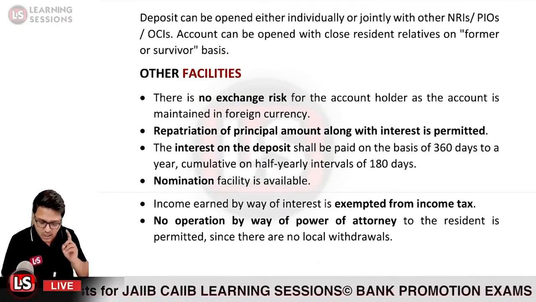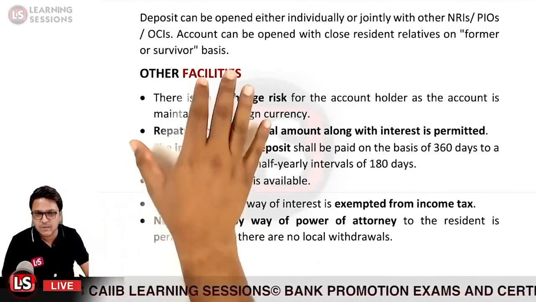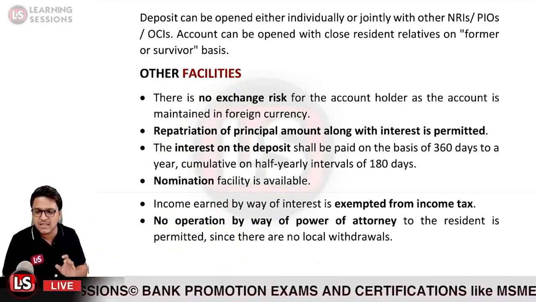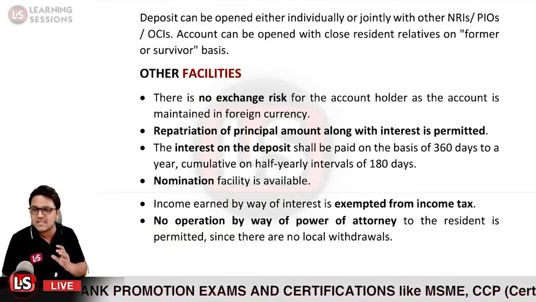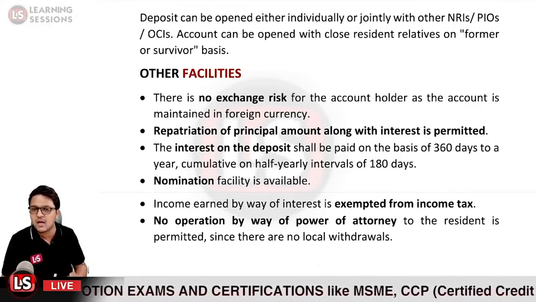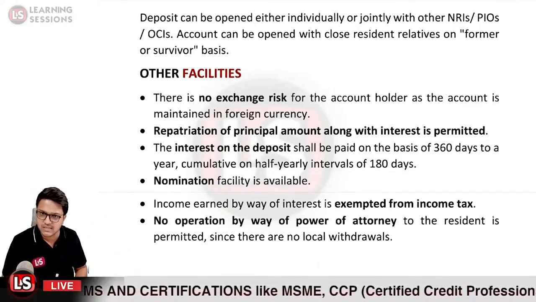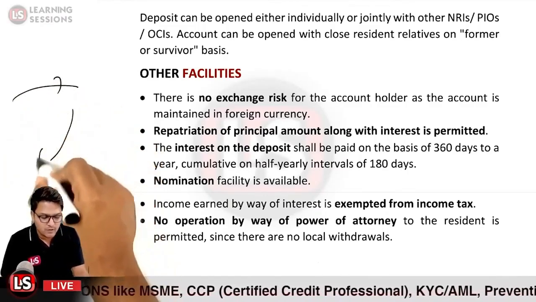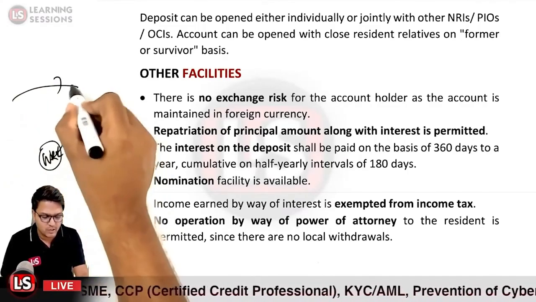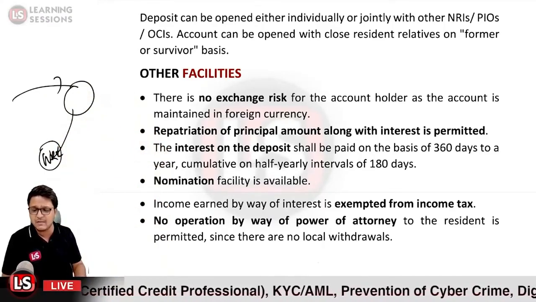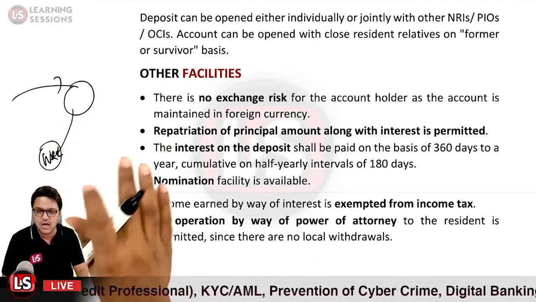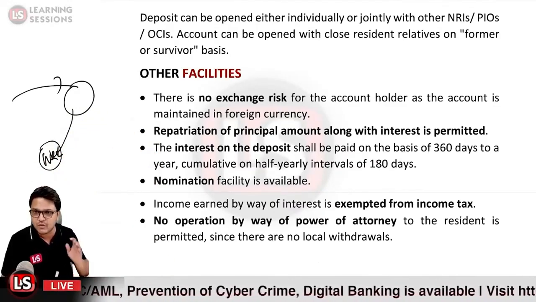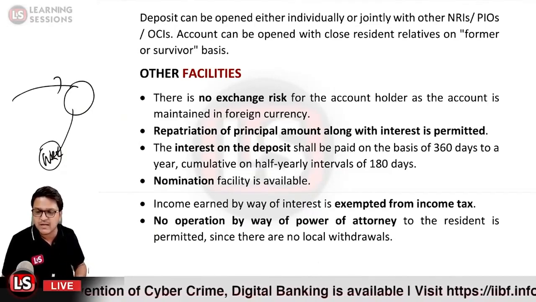And further nomination facility is also available in this particular case, and income earned by way of interest is exempted from the income tax, because the amount that you will be depositing in this particular account will be in the form of inward remittances or the balances which are transferred from the NRE accounts or the other foreign currency deposit accounts. Is it clear? So either there will be inward remittances, or you will be debiting your NRE account and depositing into the FCNR account. So the interest income that you are earning in the FCNR account is also exempted from the income tax, because you have not earned that income in India, you have earned it outside India.